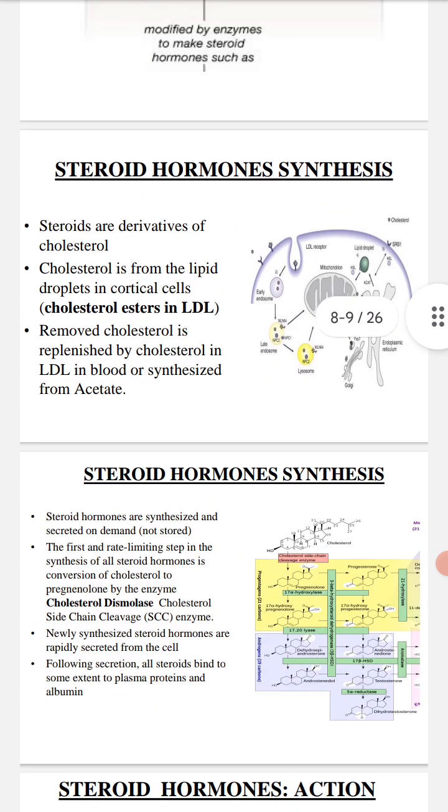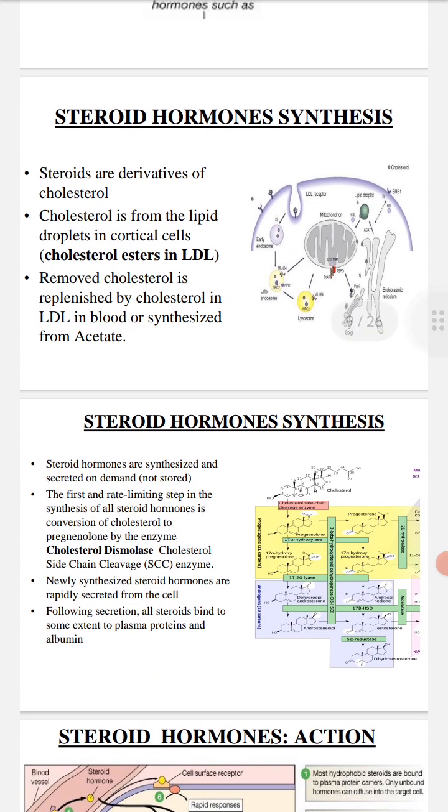Steroid hormone synthesis. Steroid hormones are synthesized and secreted on demand. They are not stored. The first and rate limiting step in the synthesis of all steroid hormones is the conversion of cholesterol to pregnenolone by the enzyme cholesterol desmolase, the cholesterol side chain cleavage enzyme. Newly synthesized steroid hormones are rapidly secreted from the cell. Following secretion, all steroids bind to some extent to plasma proteins and albumin.